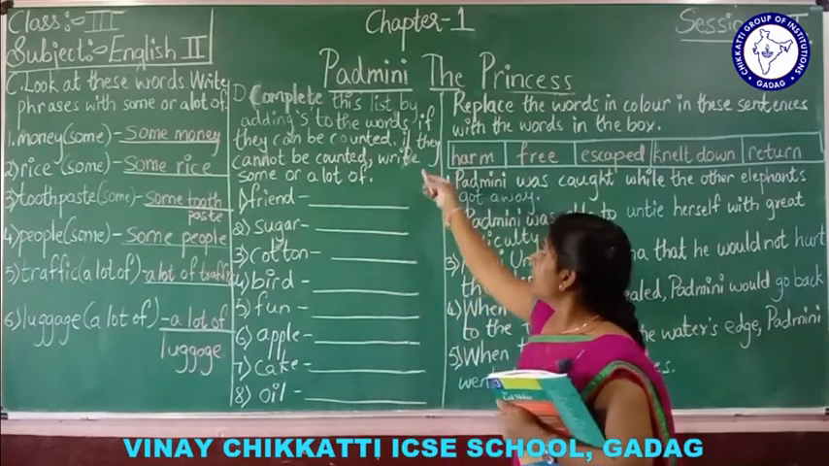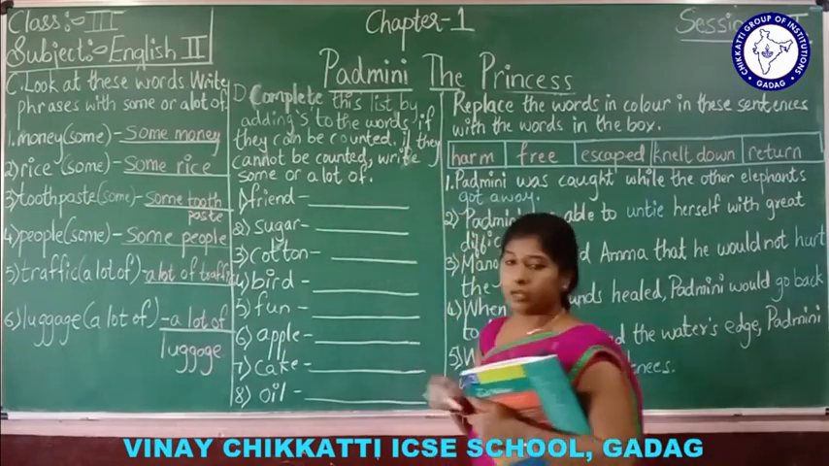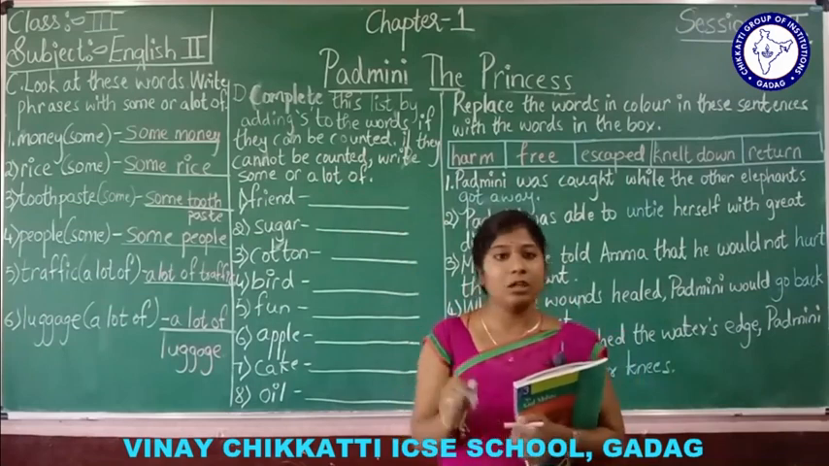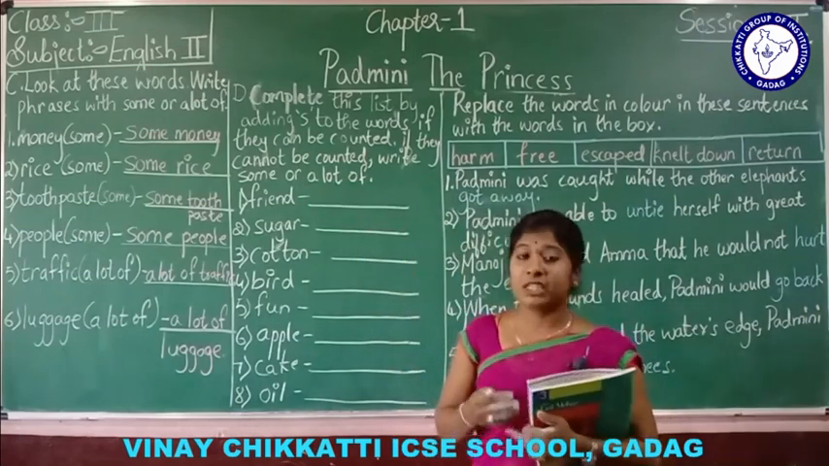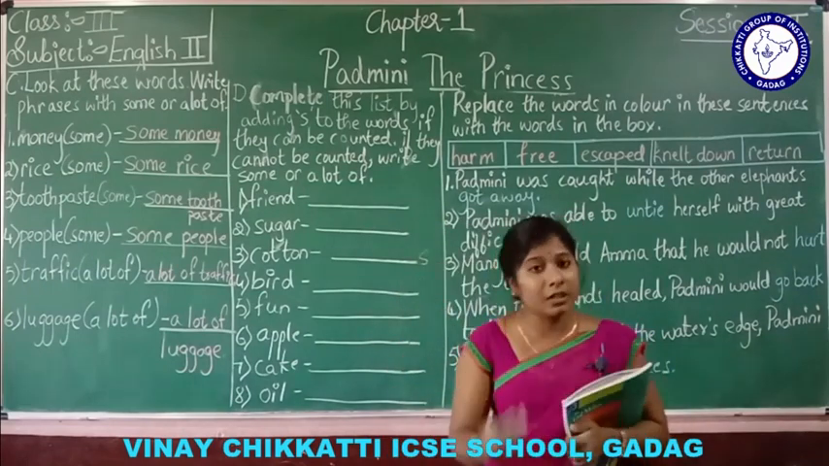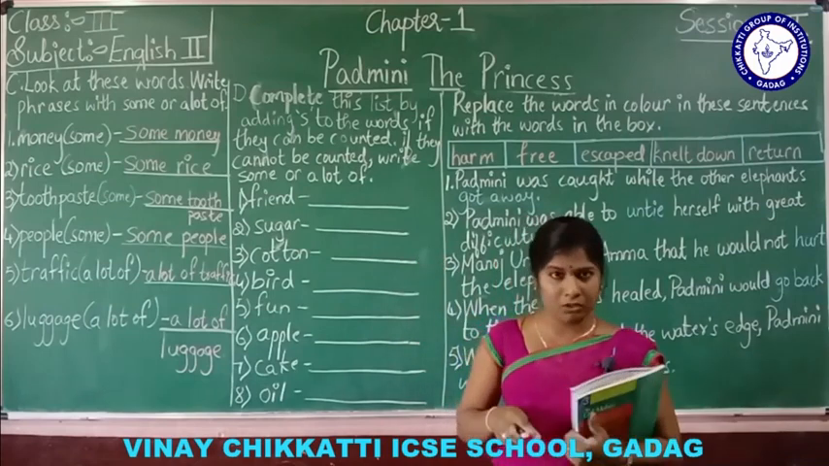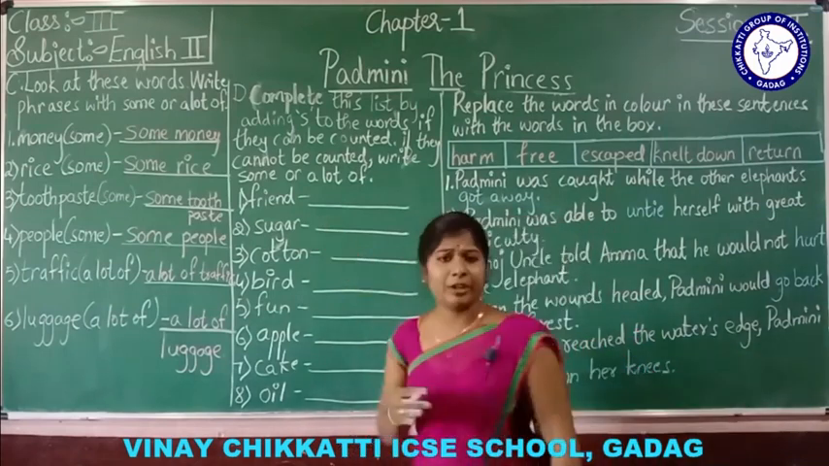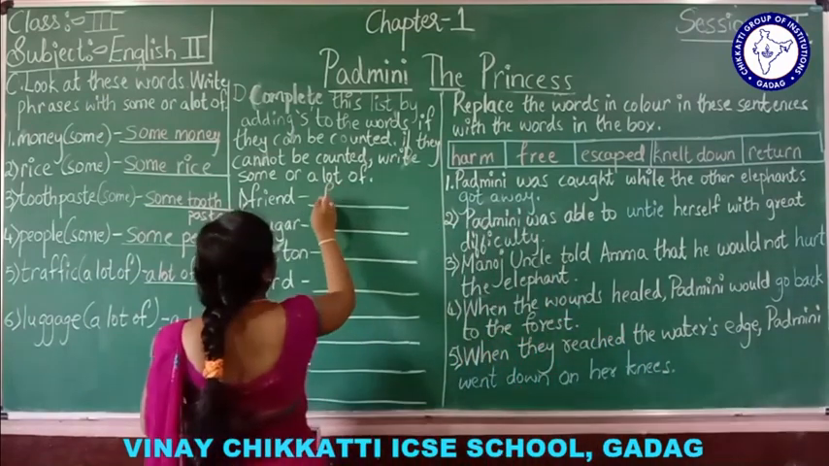Understood? See, if they cannot be counted, write some or a lot of. If they are not countable, we can write some or a lot of. Understood? See, if they are countable, we should add yes. If they are not countable, so we have to write some or a lot of. Understood? Friend, can you count friend? Yes, we can count friend. So we should write friends.